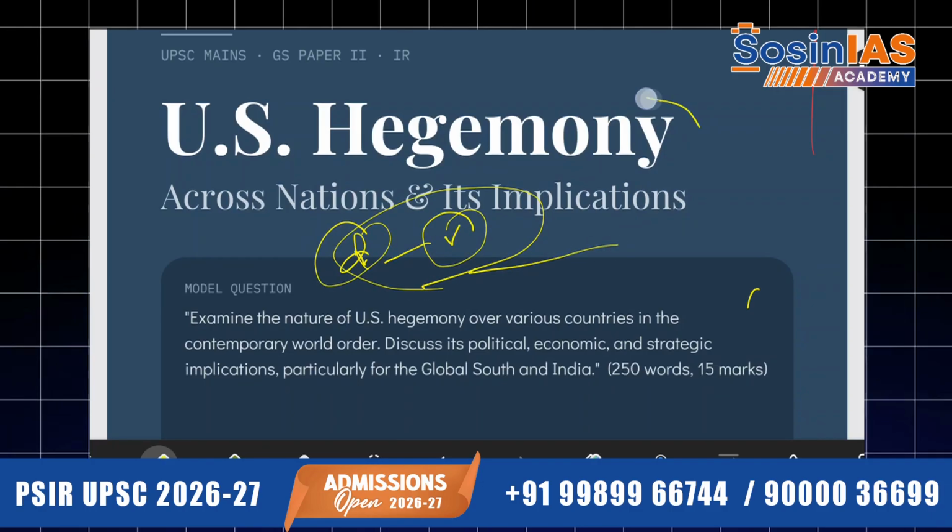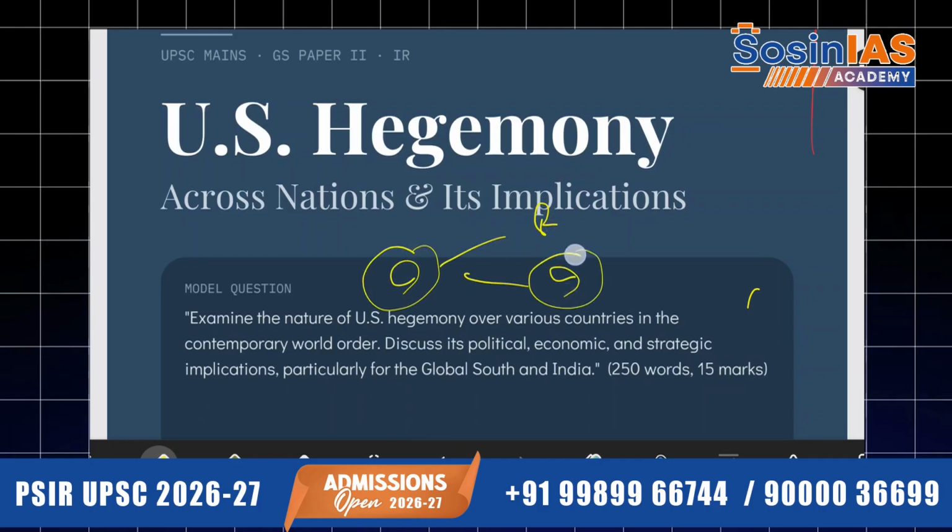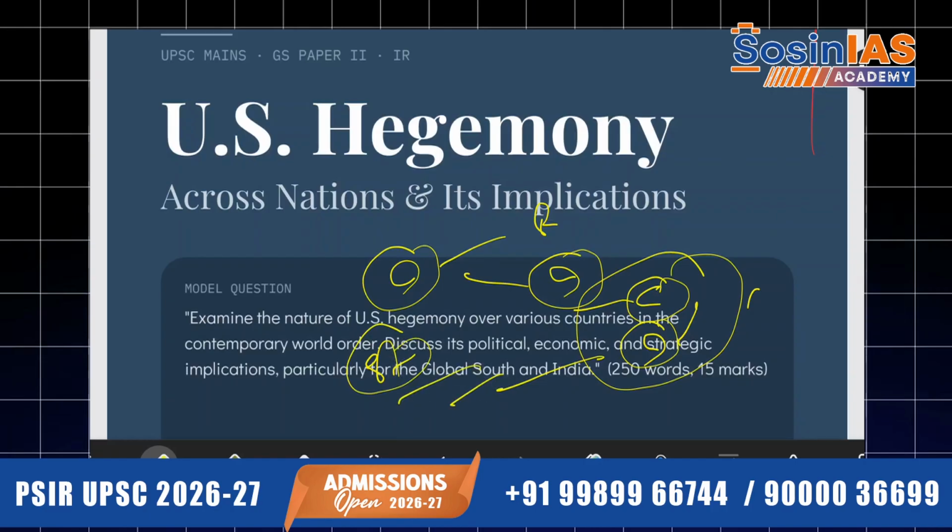The Chabahar port, which we are building together with Iran, also stands still right now. There are a few instances where you can clearly see complete hegemony being exercised by the US government across nations, on the pretext that they are a threat to global peace and the global order.